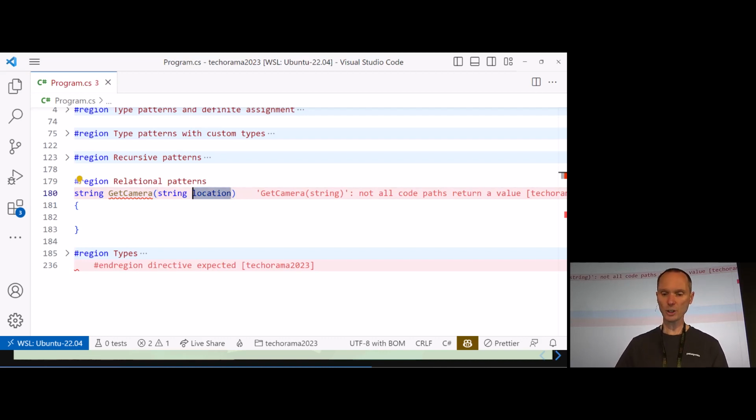And this location could be something like A4 or C3. It must not be something like just A or C9, because we only have 6 elements. By the way, we have to support lowercase letters and uppercase letters.